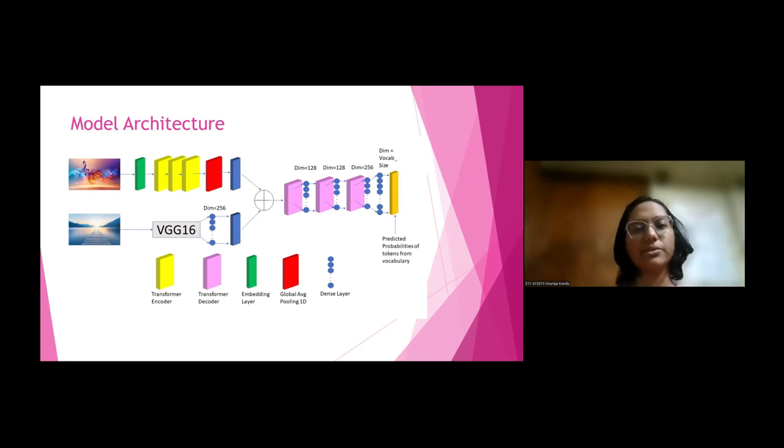The MIDI decoder contains some transformer decoders followed by dense layers, and we stacked 3 of these transformer decoder and dense layer stacks to create the final probability vectors of all the MIDI tokens. And this is how we predict each MIDI token, which will be appended to the final MIDI sequence which will be generated. That generated MIDI sequence will be emotionally relevant to both the image and the music.